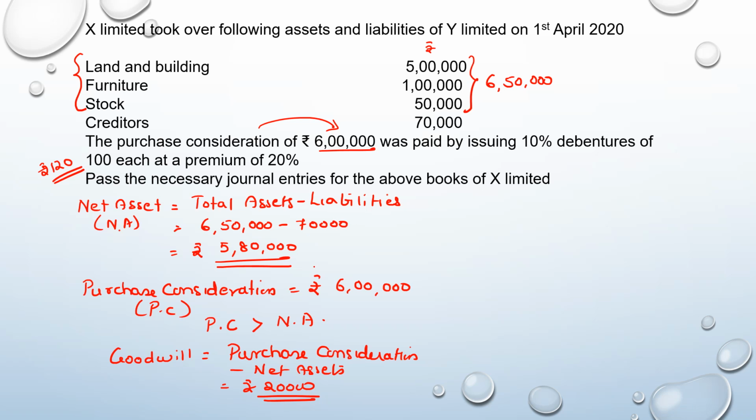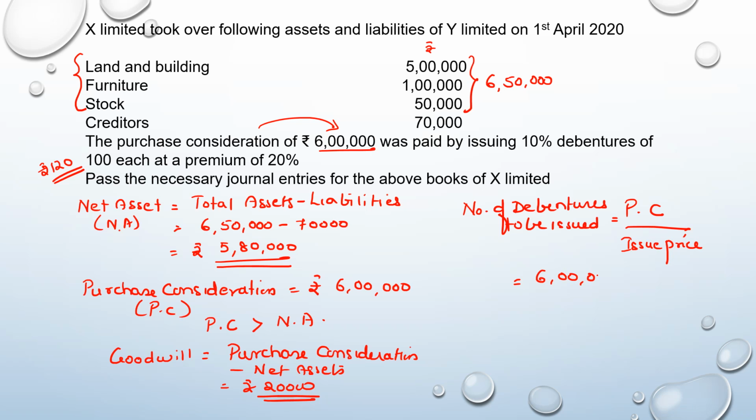Moving further, the vendor has to pay off this consideration. So now we will have to calculate the number of debentures that have to be issued. So, number of debentures to be issued, you have to remember the formula. The purchase consideration which is to be settled by issue of the debentures divided by the issue price of the debenture. Here the purchase consideration to be settled is entire 6 lakh. There is no other mode through which it has been settled.